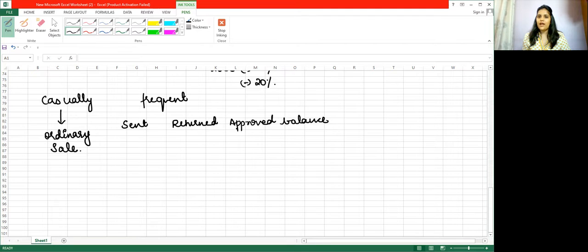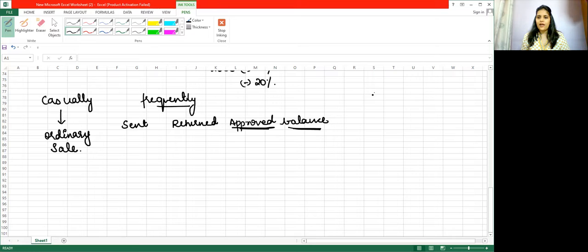So once the goods are approved, you pass the entry in the fair books, as we did just now, debtors to sales. And at the year end, whatever is the balance, we pass two entries. That will be your reversal of the sale and your inventory with the customer to trading account. These two entries we will give at the year end. Okay, so this is in case of frequently.